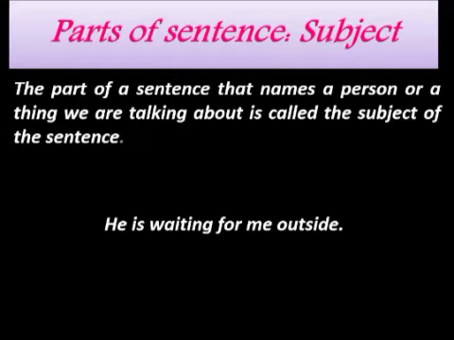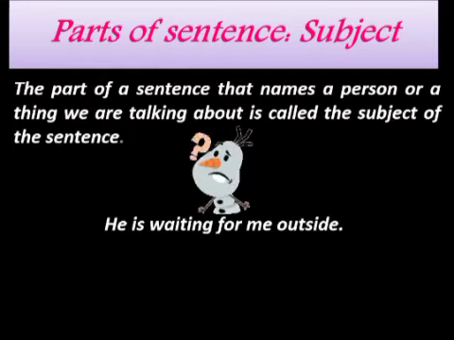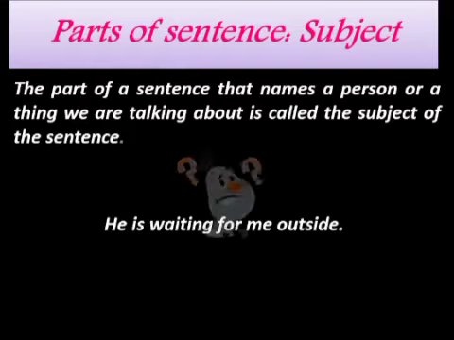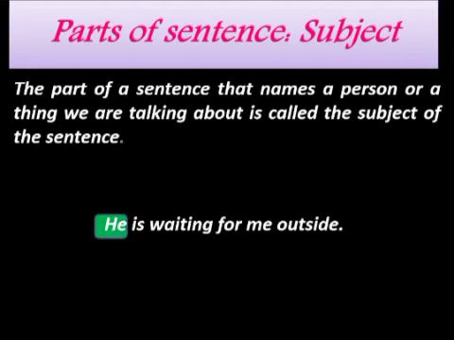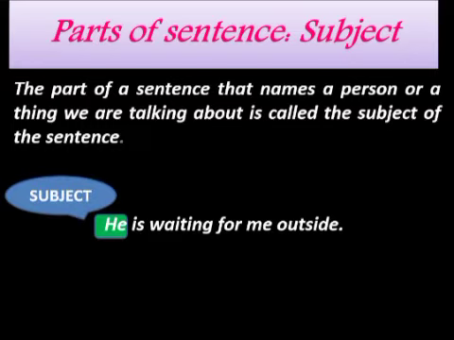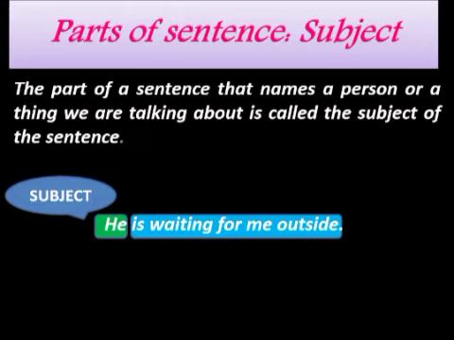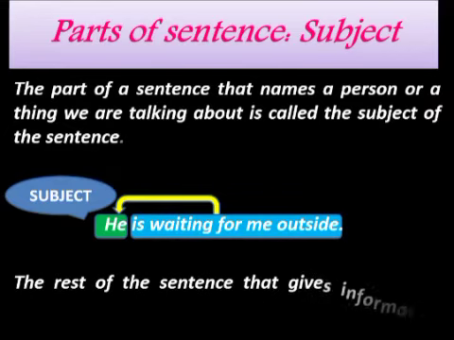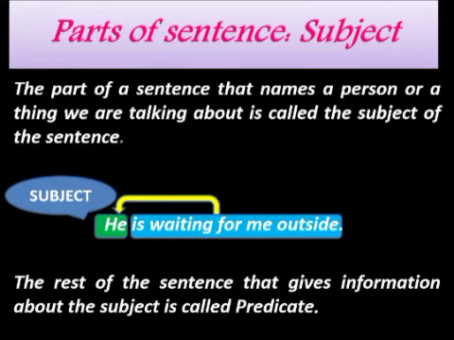Here, whom are we talking about? We are talking about he in the sentence. Here, he is the subject of the sentence and the rest is giving information about he. The rest of the sentence that gives information about the subject is called the predicate.